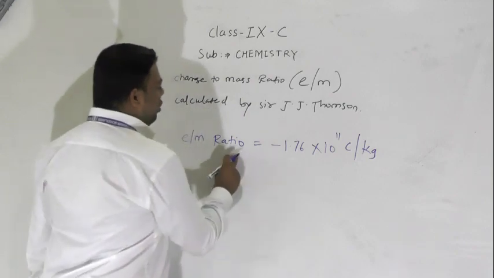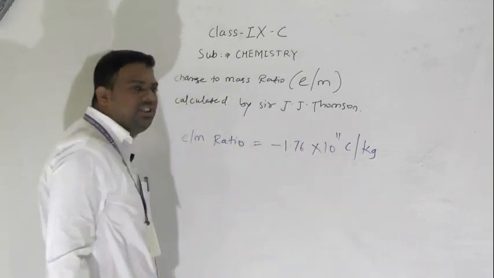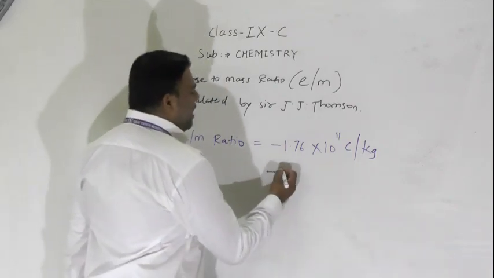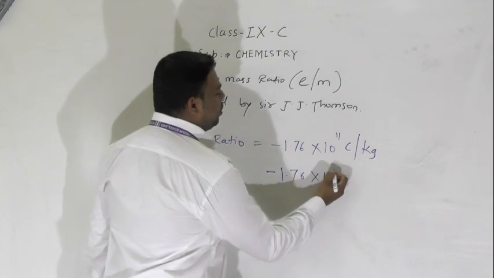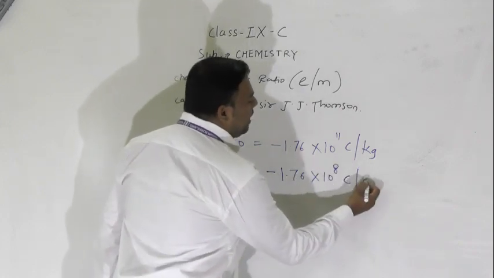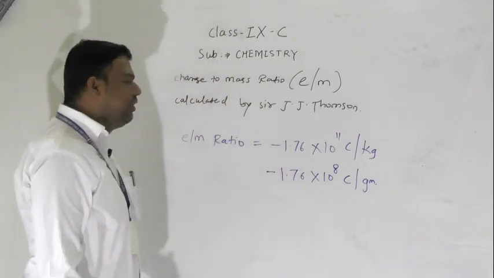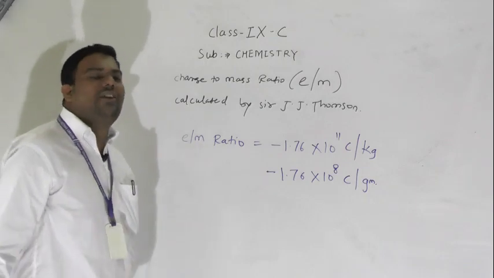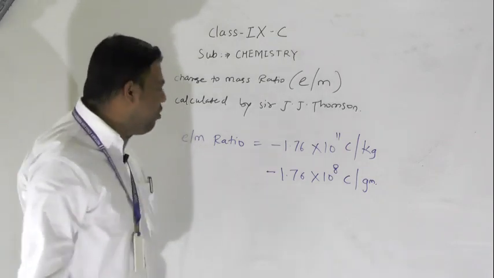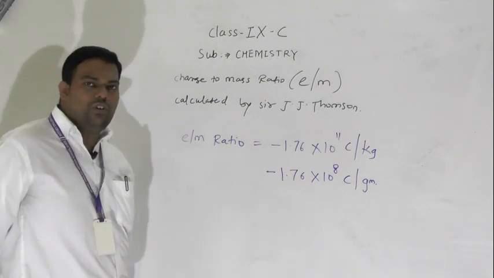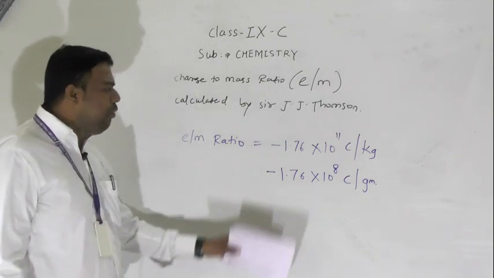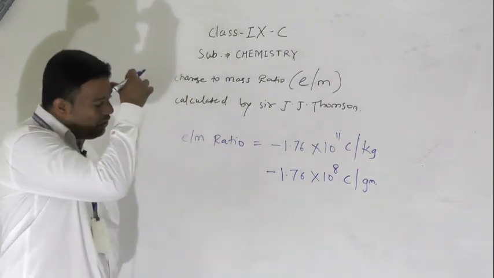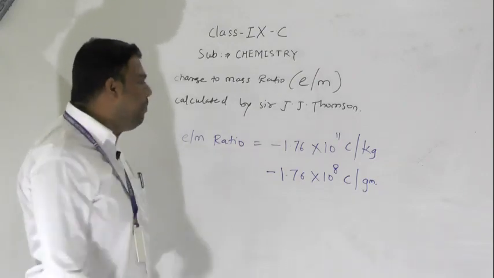We have to convert this into gram: minus 1.76 into 10 raised to 8 coulomb per gram. Understood? That gram value we have to take for calculating the mass of an electron. So e by m ratio, he found experimentally as minus 1.76 into 10 to 11 coulomb per kg, and minus 1.76 into 10 to 8 coulomb per gram.